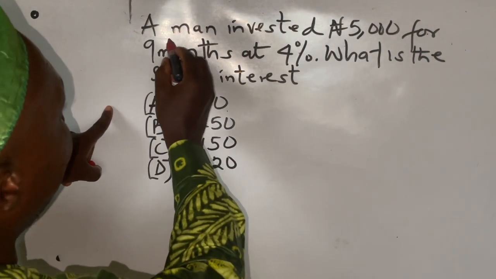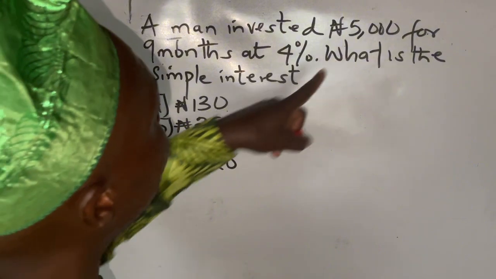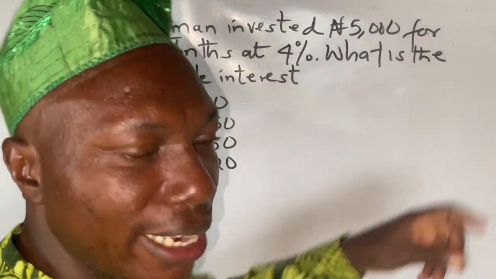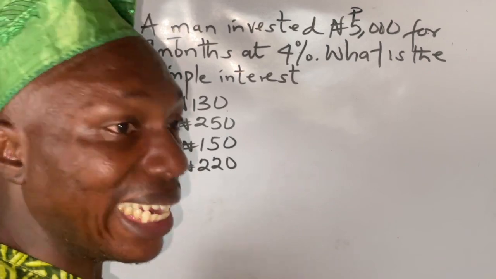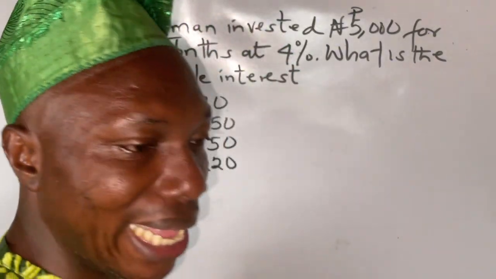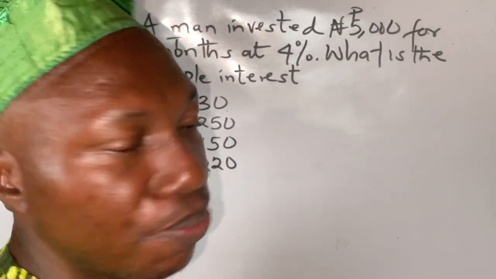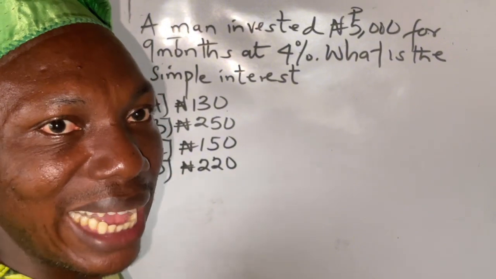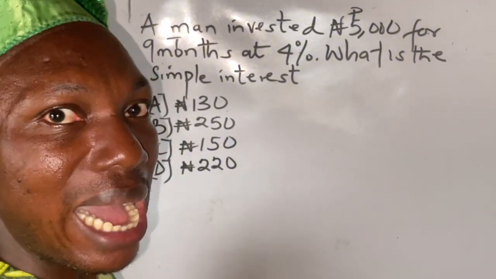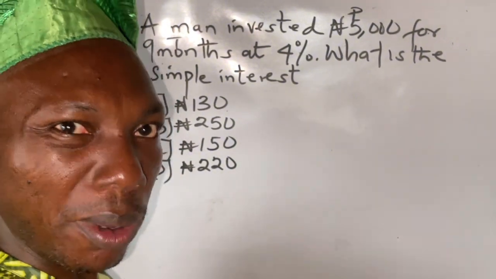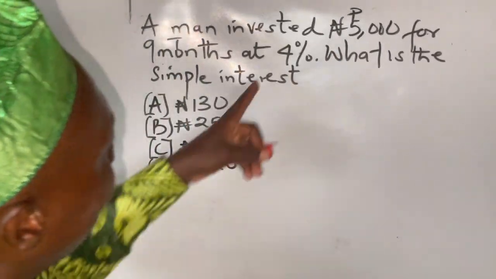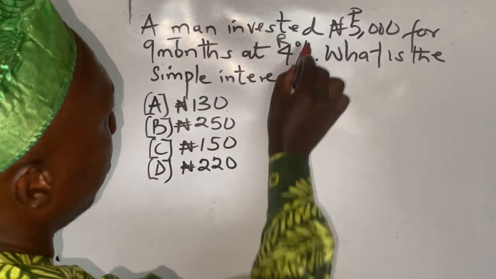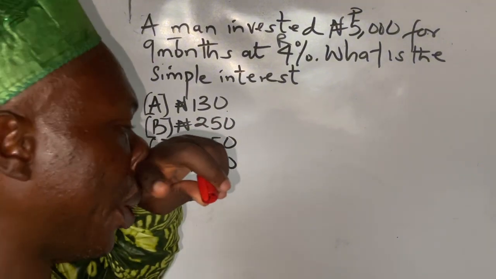So this time here is T. 5,000 naira, a man invested, that is the principal. The word they will use in any exam, be it JAMB, WAEC, NECO, is either amount invested, amount borrowed, or amount deposited. That's how you know it is principal. And we're given 4%, that's the rate. So what is the simple interest?